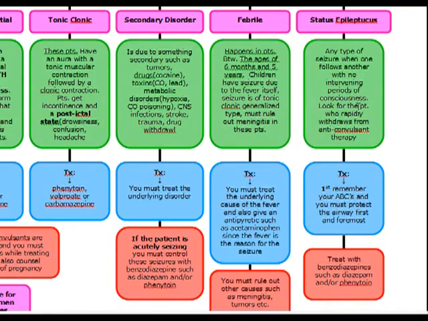So you've got to look at the airway, make sure they're breathing, and protect that airway. And if that's not an issue, you're going to acutely treat them like you did with the secondary disorder. Anytime they're acutely seizing, you want to treat them with a benzodiazepine, such as diazepam, and or phenytoin. So remember, any acutely seizing patient, you're going to treat them with a benzodiazepine because it's going to work the fastest.